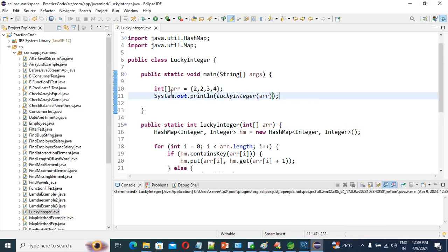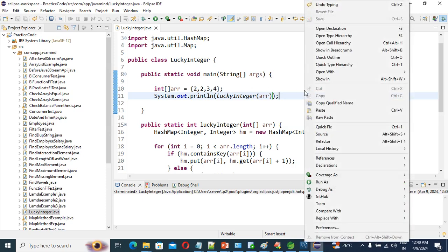This time our output should be 2 only. Why? Because in this integer array the lucky number is 2. 2 is coming 2 times, so the key equals the value, right? Run, see.